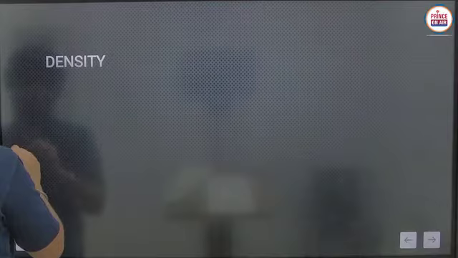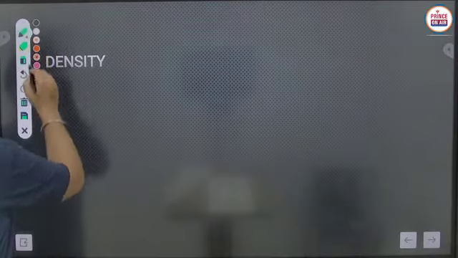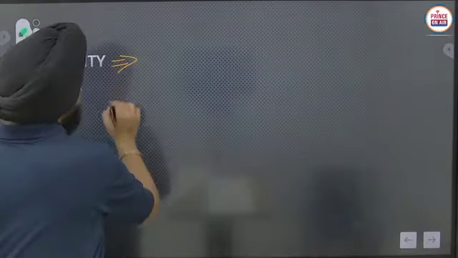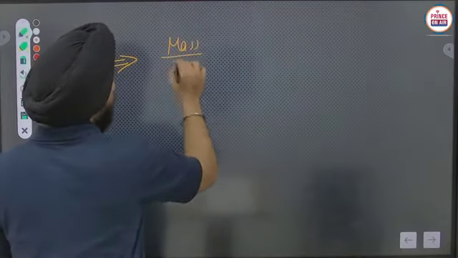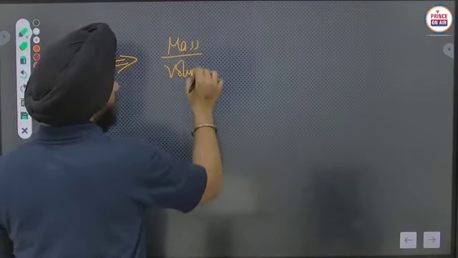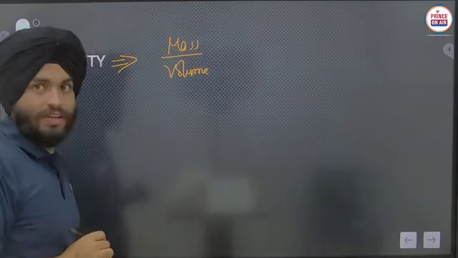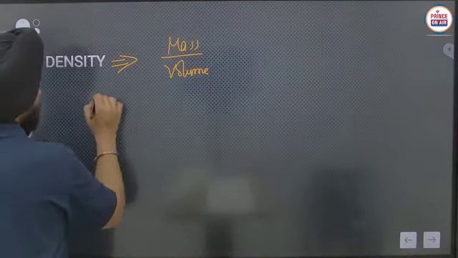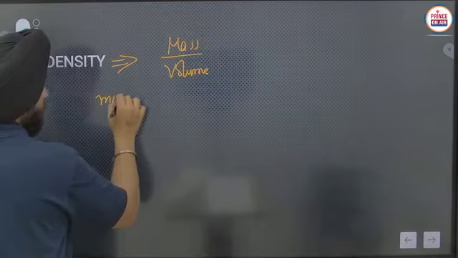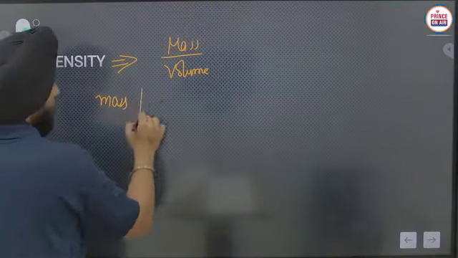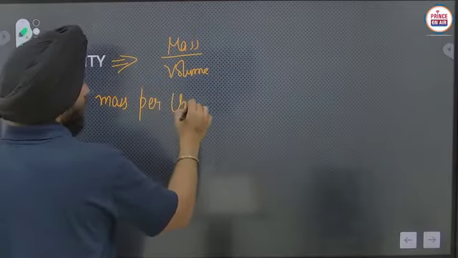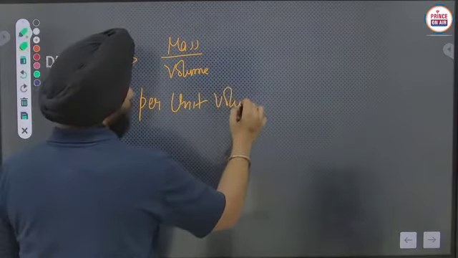Now, density. What is density? Density is mass over volume, or if you want to write the definition of density, density is the mass per unit volume.